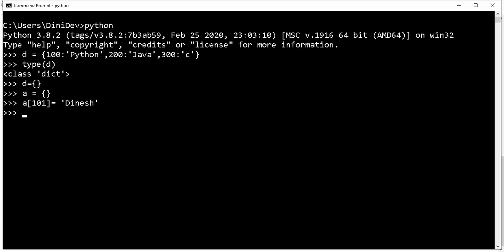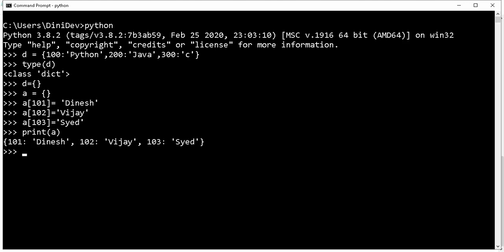Now again I am adding the second key value pair, 102 roll number, then 103. Like this I added. Now let's print this one. Are you clear? We can add the keys and values in the empty dictionary like this.